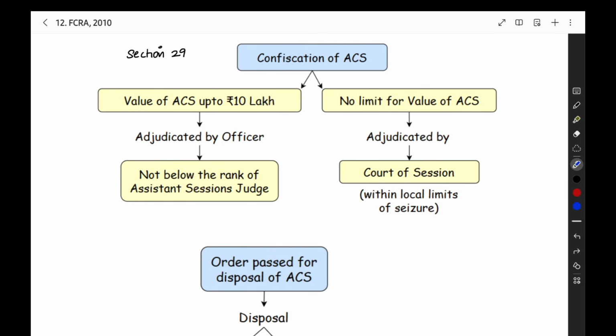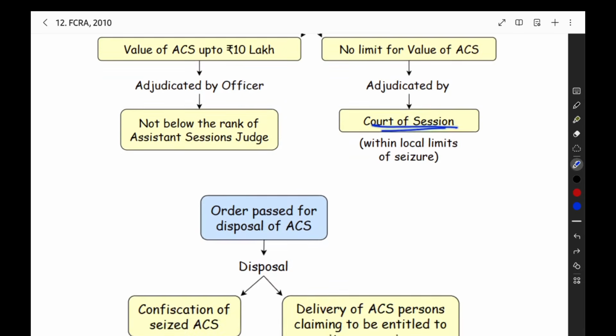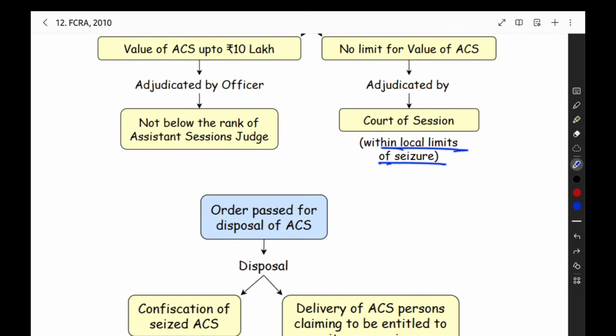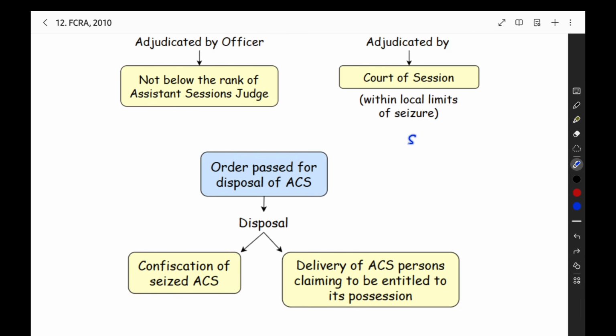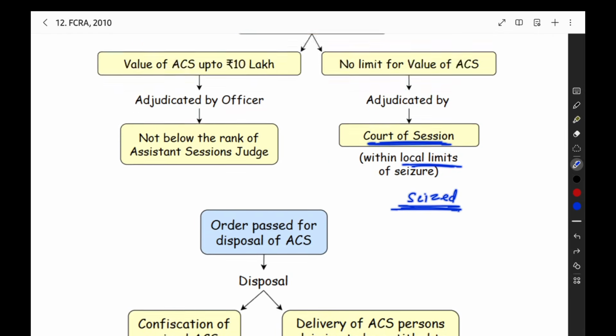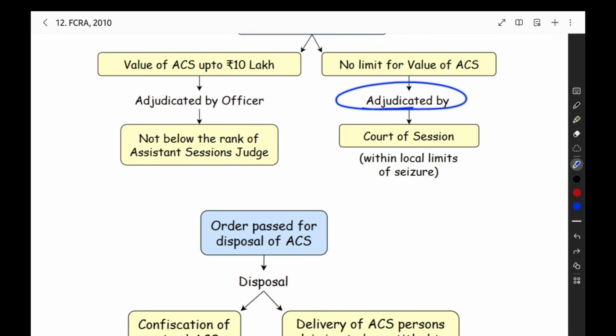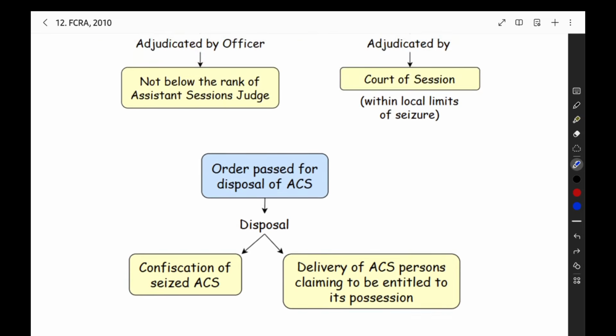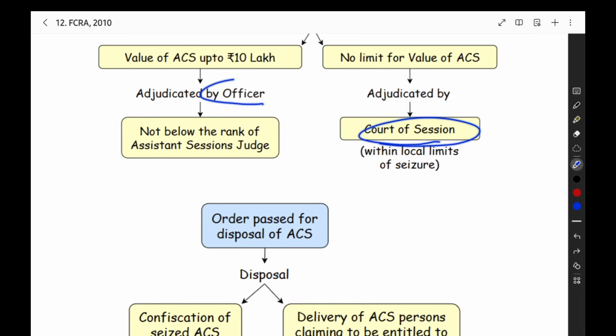If you have more than 10 lakh, you have to go to the court of session, which should be within the local limits of the seizure, in the place where you seized the products, the articles, the foreign contribution, everything. Whatever court of session is there in that local limit, in that court you have to go and get the adjudication done.